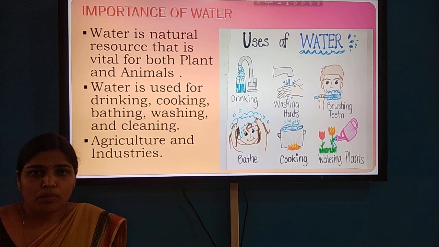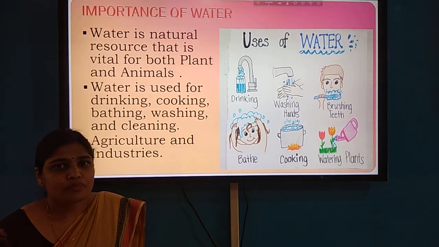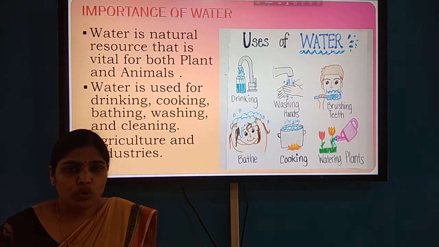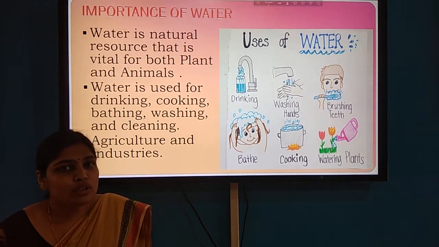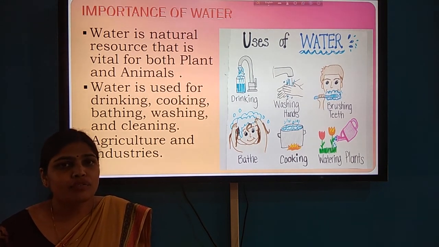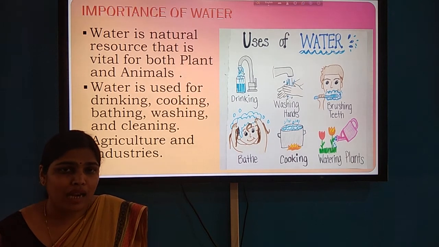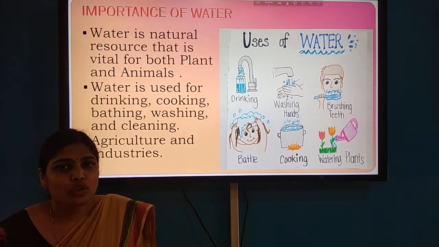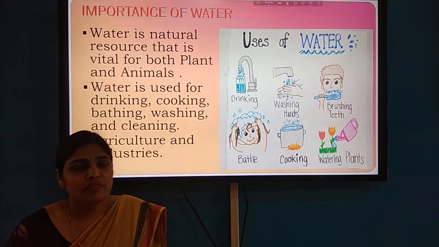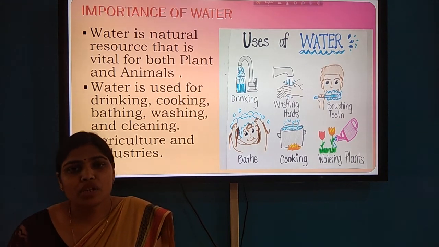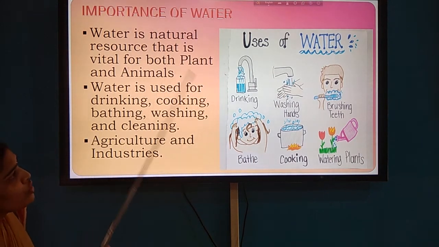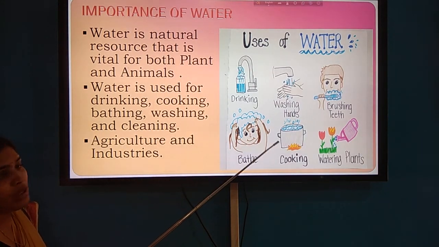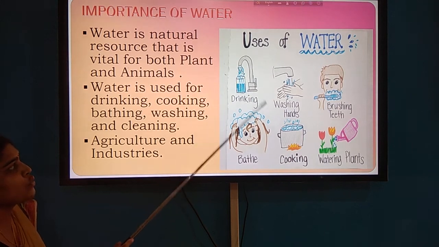As we know, plants require water for making their own food by the process of photosynthesis. And animals depend on plants for getting their food. So both get affected; if there is no water, then plants and animals cannot survive, like human beings. Next, water is also used by human beings in many ways.